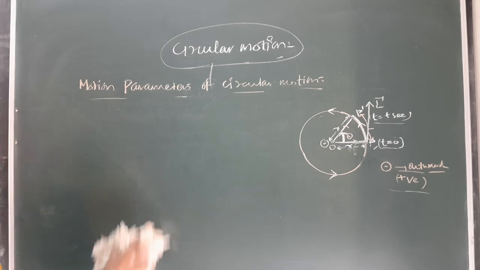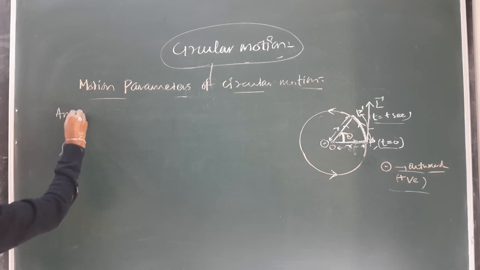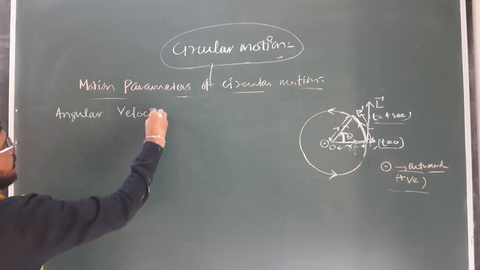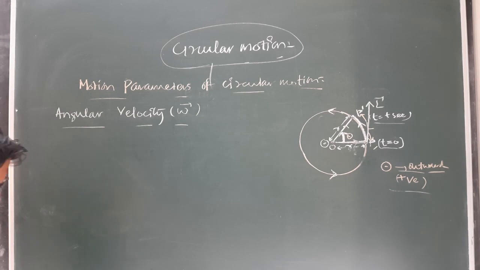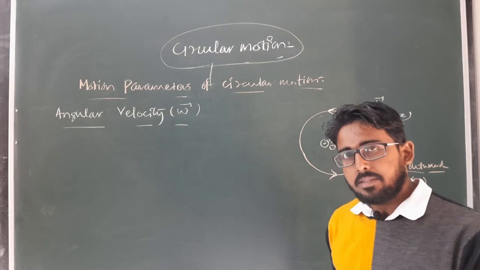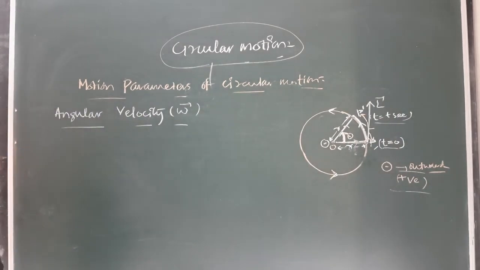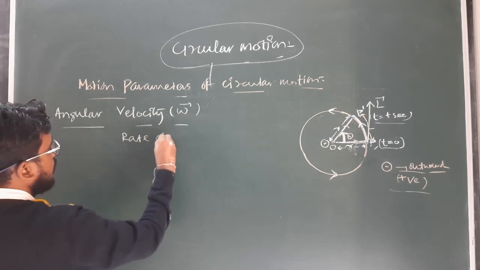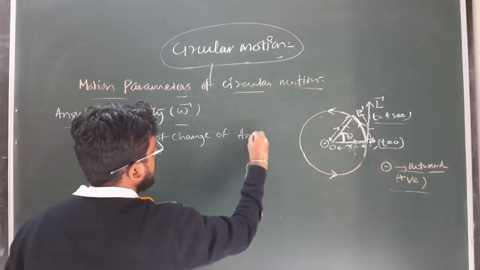So next is angular velocity, which is denoted by omega vector. Okay, same as that of linear velocity. As linear velocity is defined as the rate of change of linear displacement, in this case, what is angular velocity? It is defined as the rate of change of angular displacement.